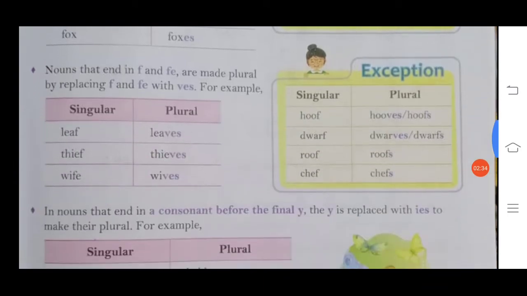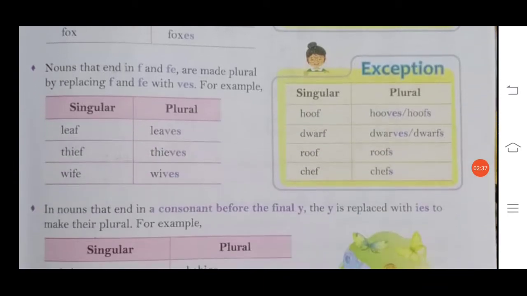Now we move on. Next rule: nouns that end in f and fe. Nouns that are ending with f or fe, you can see the example. So nouns that are ending with f and fe are made plural by replacing f and fe with ves. For example, f will be changed into ves. Leaf, leaves; thief, thieves; wife, wives.